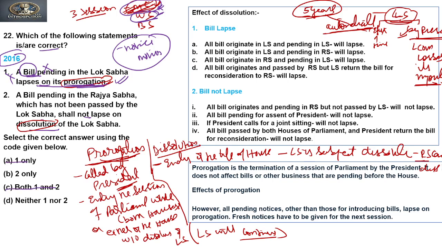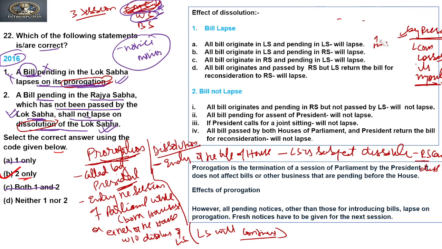Now moving to the second: a bill pending in Rajya Sabha which has not been passed by the Lok Sabha shall not lapse on dissolution of Lok Sabha. Yes, it is true. The bill which originated and was introduced in the Rajya Sabha and is pending in the Rajya Sabha, not yet transmitted to the Lok Sabha, will not lapse when the Lok Sabha is dissolved. So the answer is that only 2 is true. Is it clear?